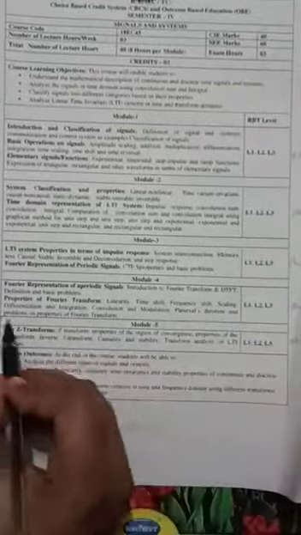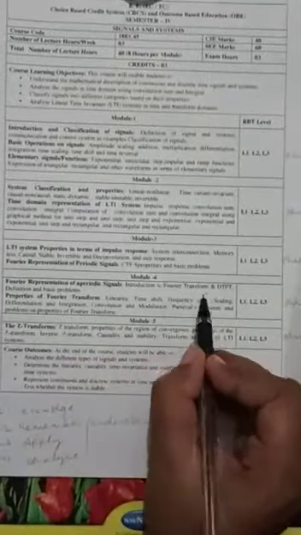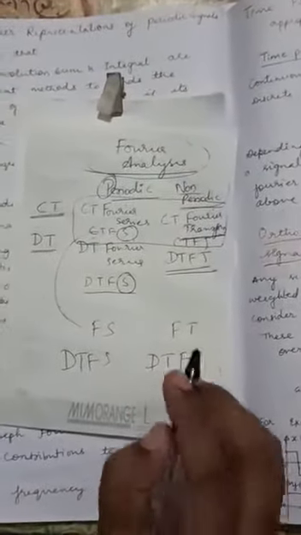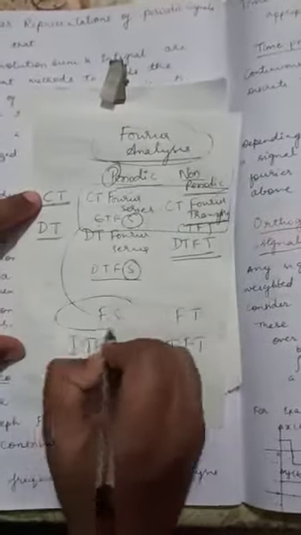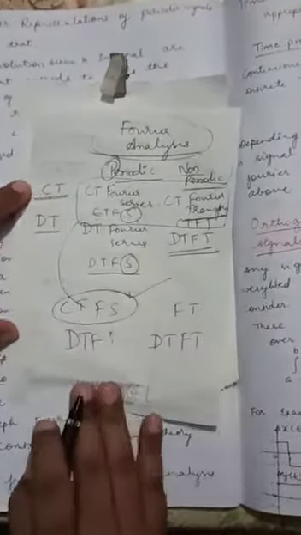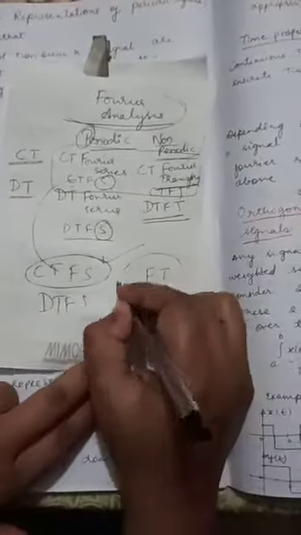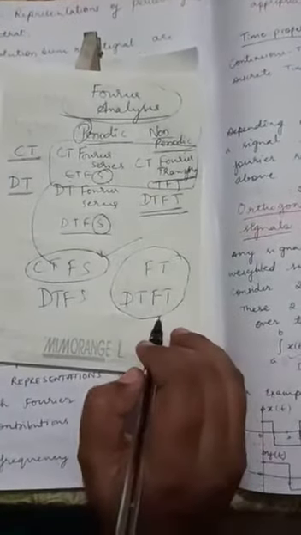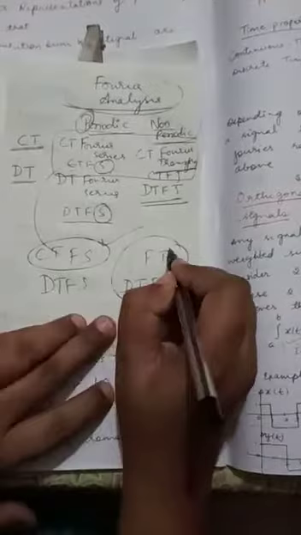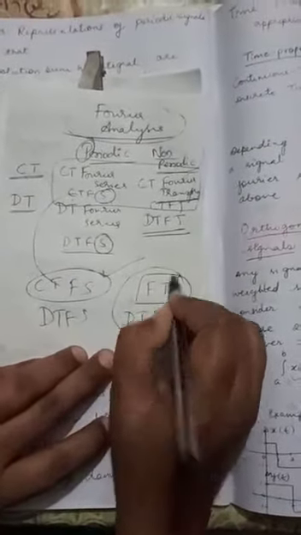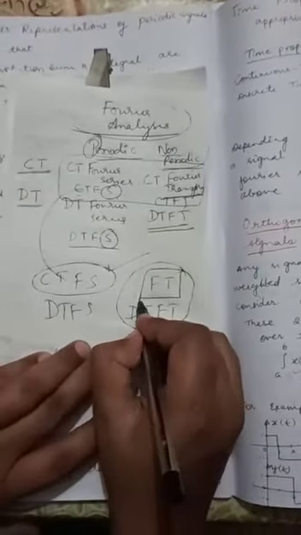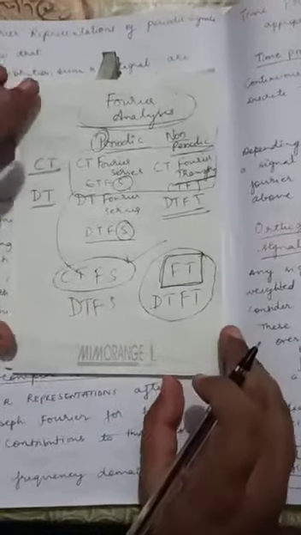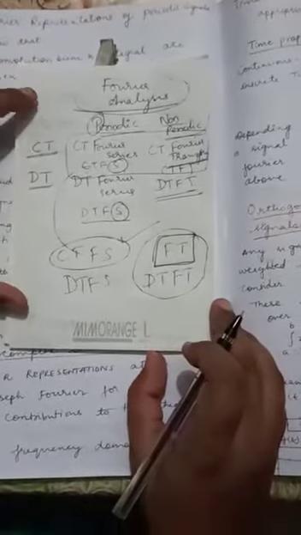You will learn the properties only for the continuous time Fourier transform. That means in module 3 we will learn only CTFS, and in module 4 we will learn both definitions and the basic problems, and the properties only for your Fourier transforms. You should learn the properties and the proofs for that. So this is the overview of your module 3 and 4.